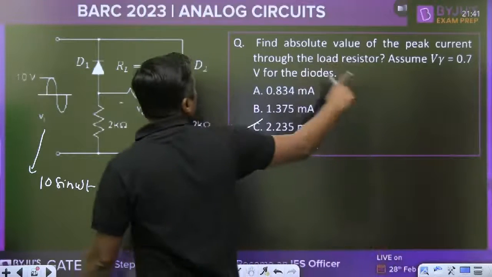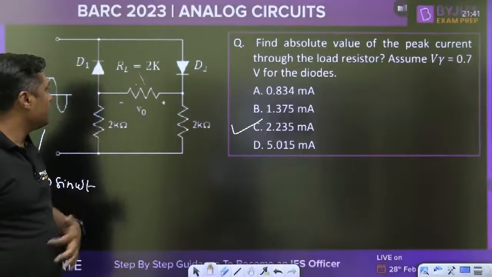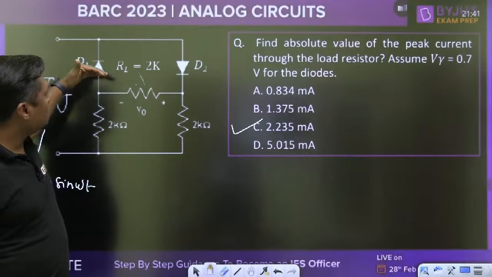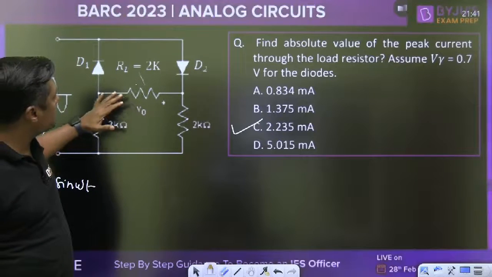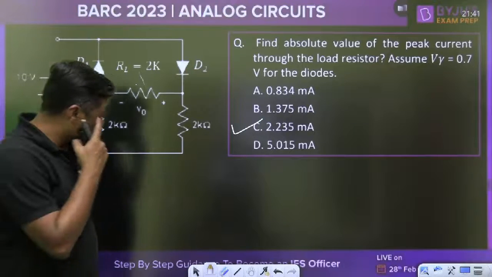What is asked here? Peak current, that is asked here, guys. Okay. Peak current means what? Now, in the second case, if this diode is on, what will be the situation? I think that the situation is same. Situation is same. Yes or no?